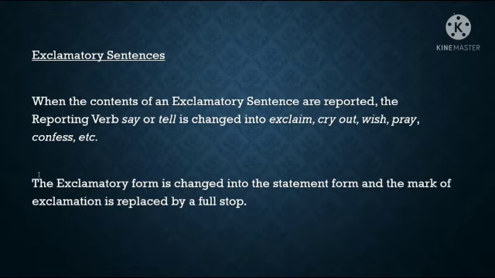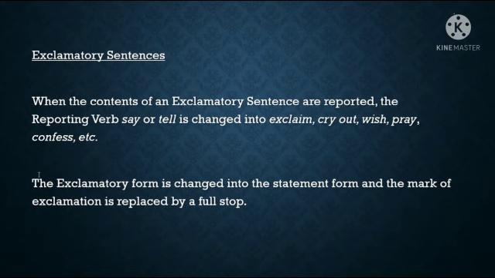Then the next one is exclamatory sentences. You all know what an exclamatory sentence is, right? At the end of each exclamatory sentence, we'll have an exclamatory mark, or in the exclamatory sentence, if you have any interjection, after that also we'll be having an exclamatory mark. So when the contents of an exclamatory sentence are reported, the reporting verb say or tell is changed into exclaim, cry out, wish, pray, confess, etc.